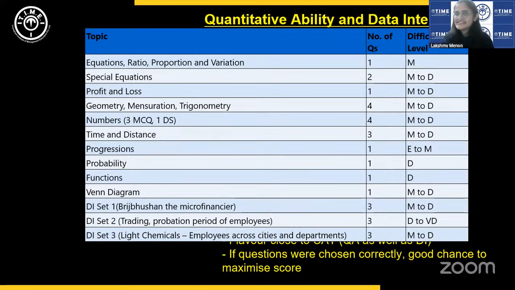So that is it from me. Now I hand over the session to my colleague Rahul sir, who will take on from here and discuss the remaining sections. Over to you.